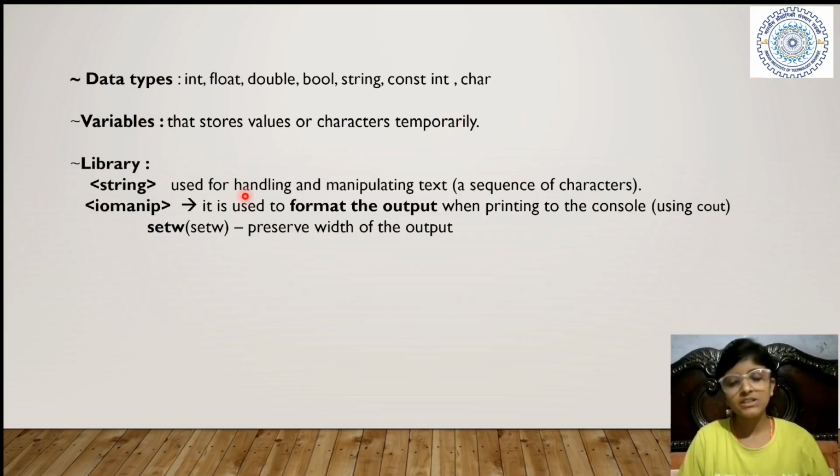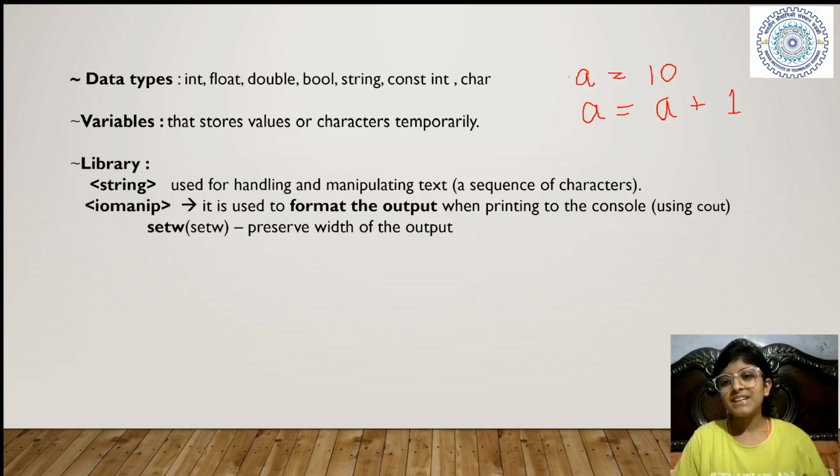Now what are variables? They take values temporarily. But you will find one unique thing, that it is different from the variable of maths. How? See, if I have written a is equal to 10, okay, and now if I write a is equal to a plus 1, according to maths, is it correct?